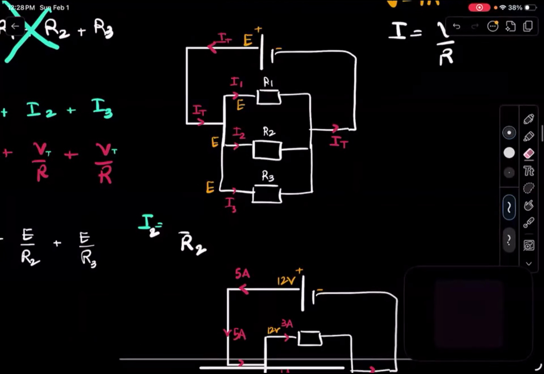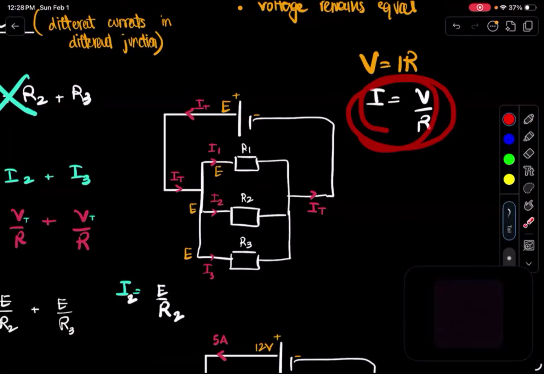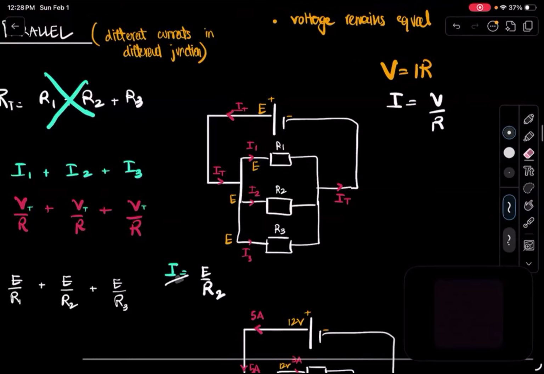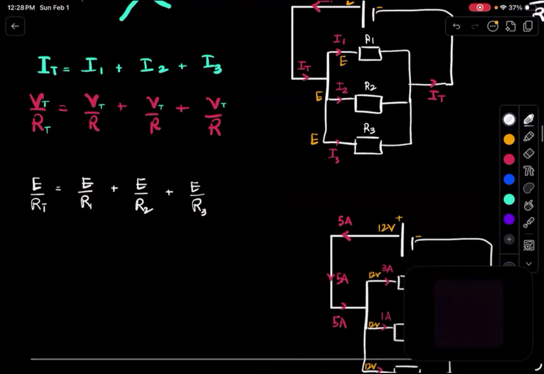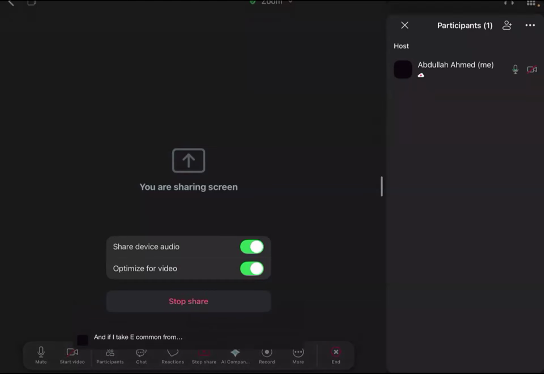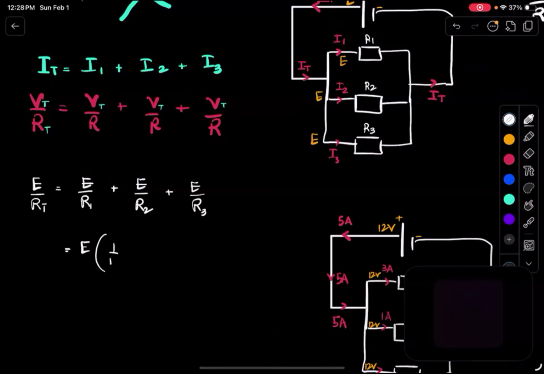Okay, right? So what I was saying was that I2 is basically just equal to E over R2, right? Because I is equal to V over R, and I'm just rewriting it by replacing it with their respective values. Okay, so if E over RT is equal to E over R1 plus E over R2 plus E over R3, and if I take E common, what does that leave me with? That leaves me with 1 over R1 plus 1 over R2 plus 1 over R3, right?